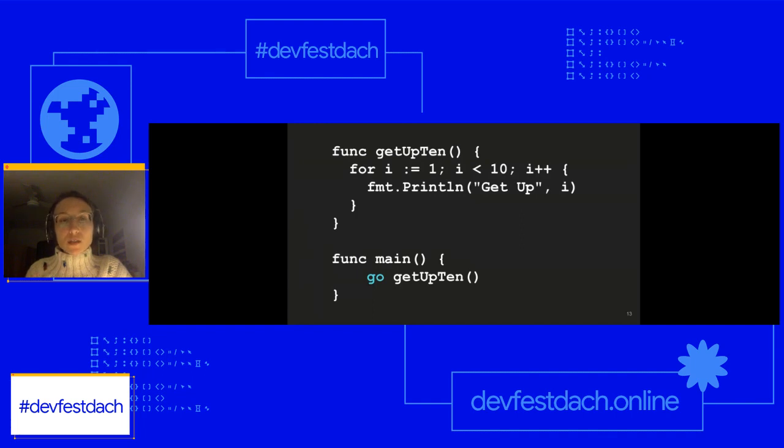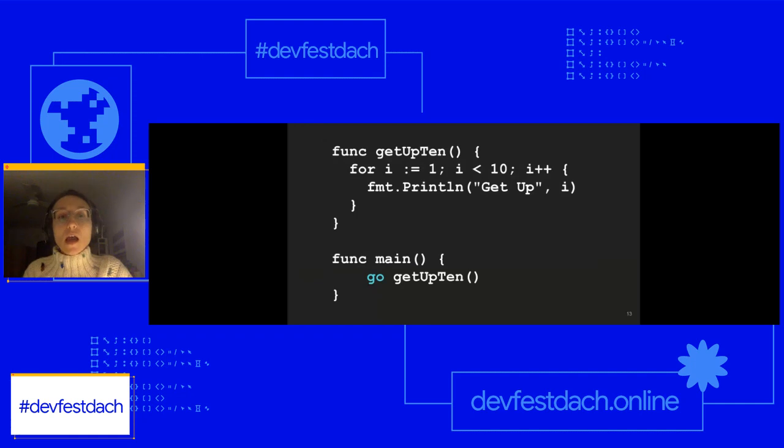The interesting part is that if we were to run this piece of code, and you have to trust me, and I hope you will prove it for yourself afterwards, we will get nothing. This function, even though we're trying to print on line 3, get up 10 times, will return nothing. That's because after the call, go get up 10, the only call that I'm doing in the main, the control returns immediately to the next line of code without waiting for the Goroutine to finish.